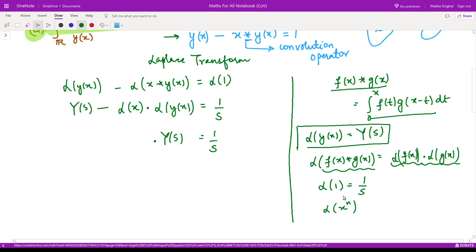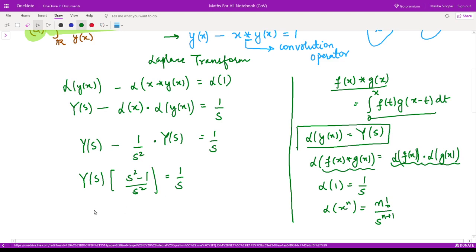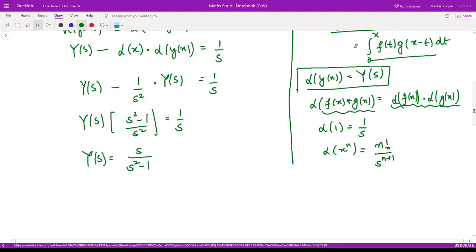We know the Laplace transform of x raised to power n is n factorial divided by s raised to power n plus 1. So it would be equal to 1 upon s square. We can take Y(s) common, so we have (s square minus 1) divided by s square, equal to 1 upon s. So ultimately, Y(s) is s divided by (s square minus 1). Now we obtain this term.